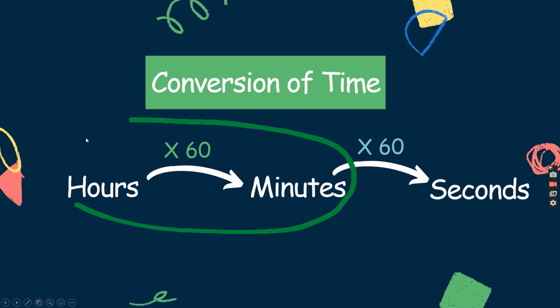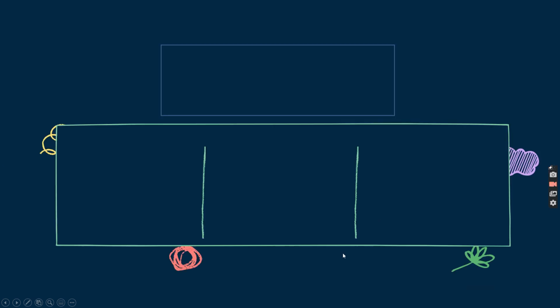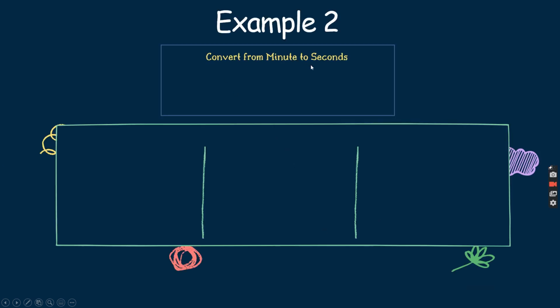So just now we were focusing on this part of the conversion, which is hours to minutes. Next, we're going to look at converting from minutes to seconds. So S2S, step 1, check the units. Read the question: convert from minutes to seconds. Choose which conversion. So we're changing from minutes to seconds.